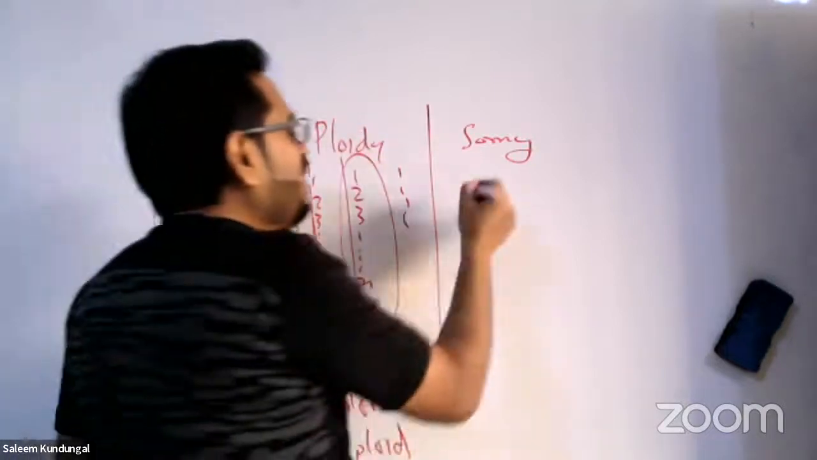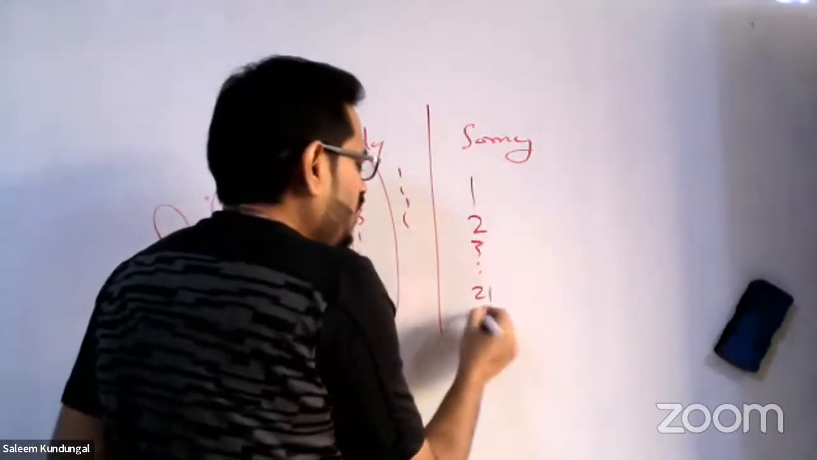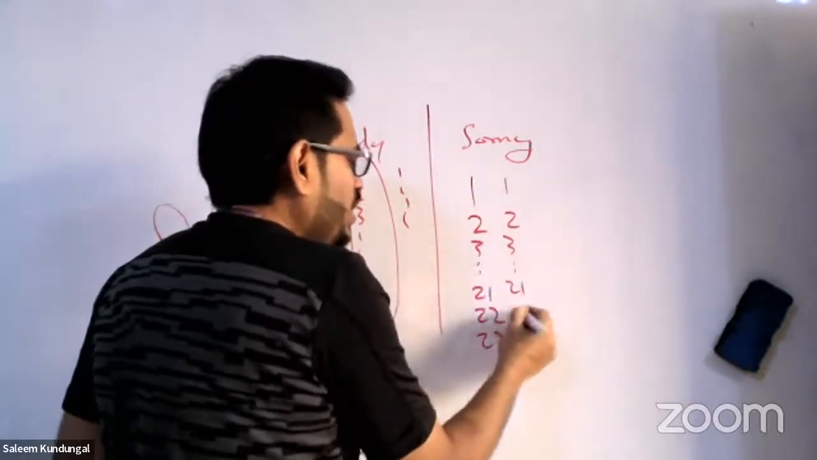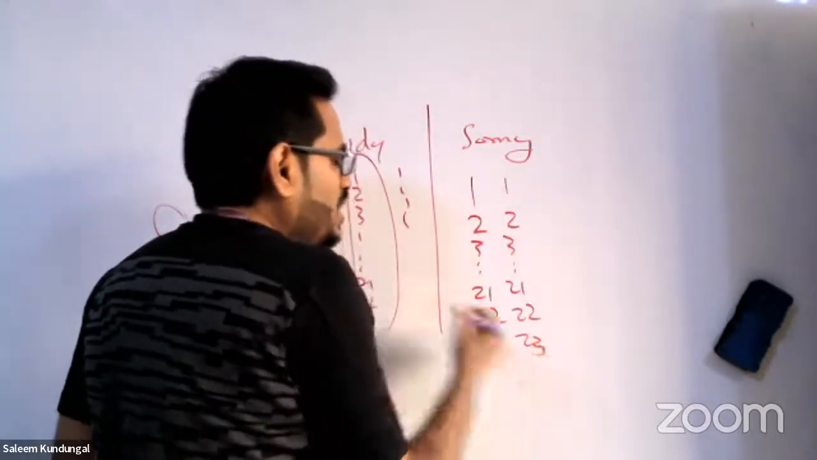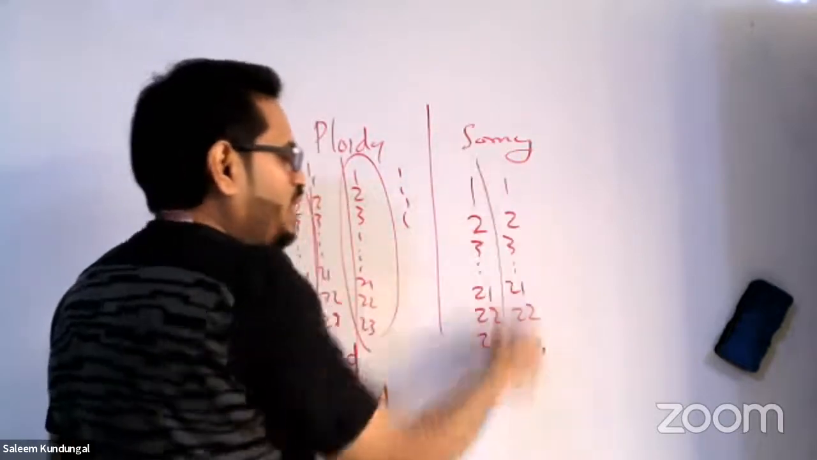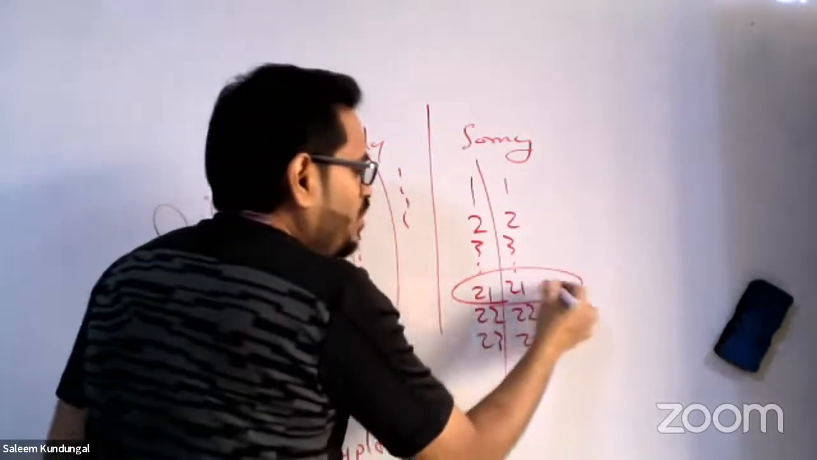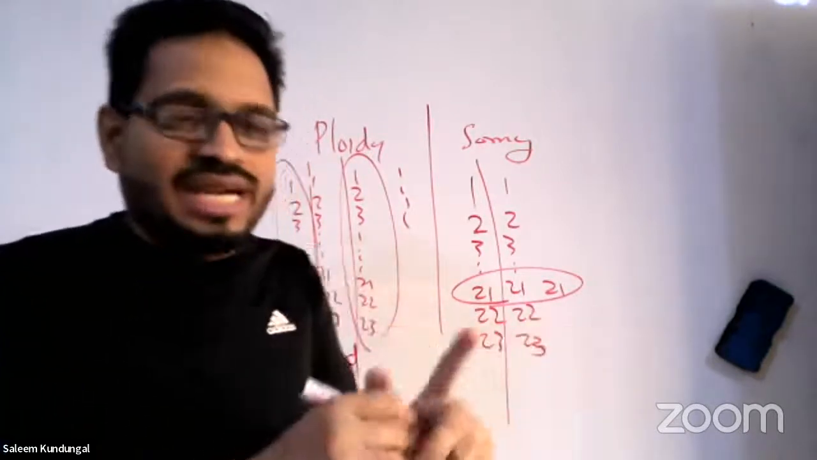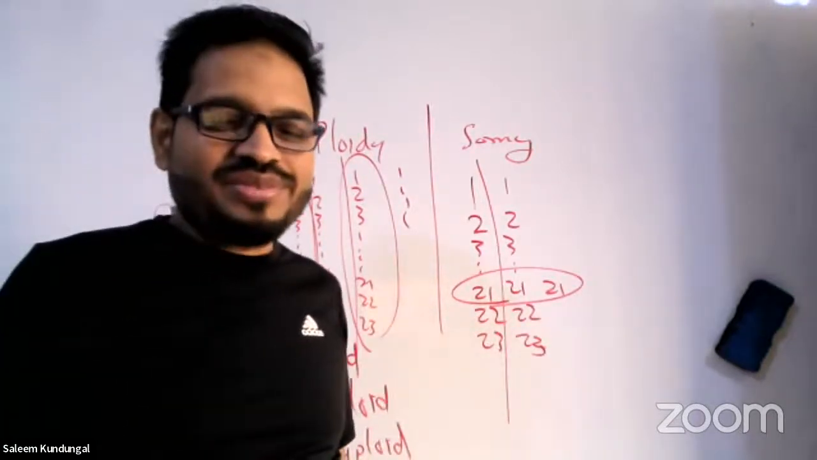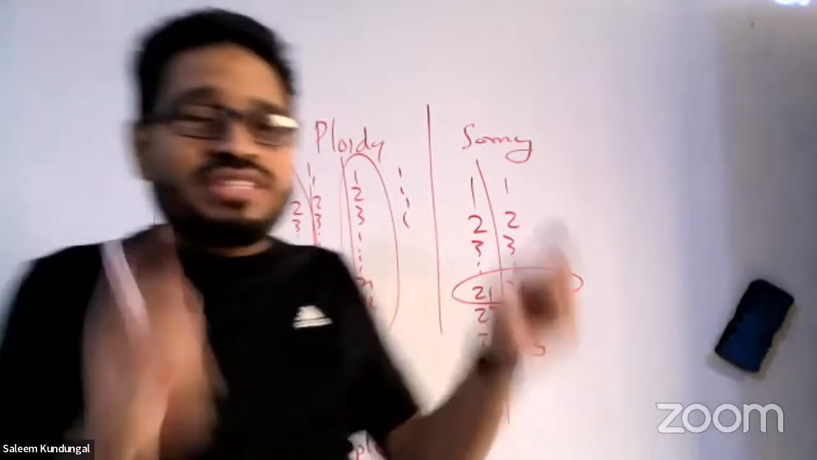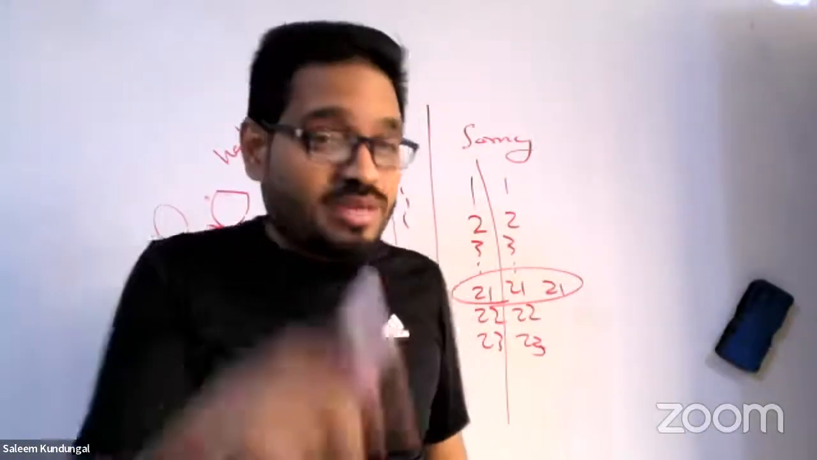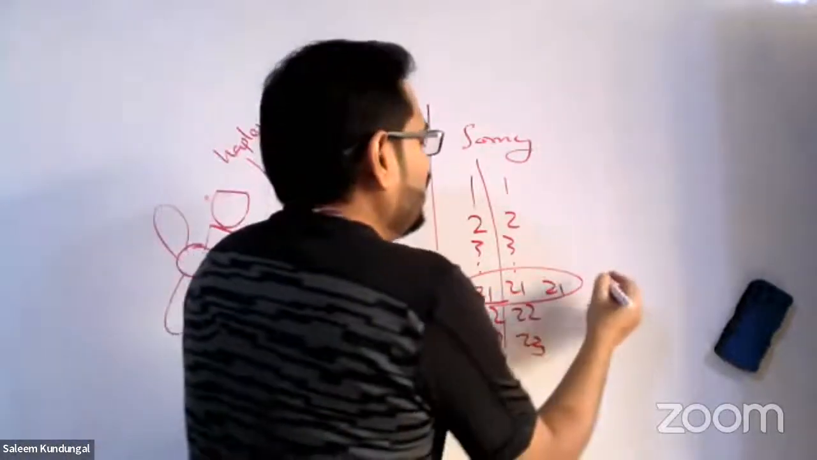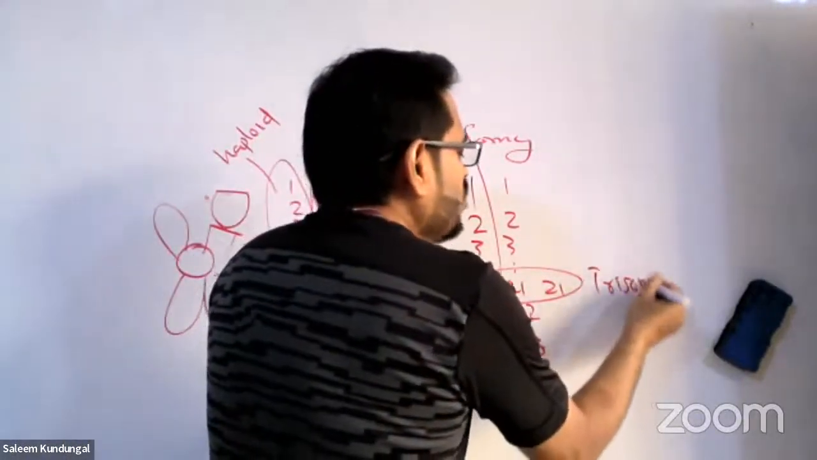What is somy then? 1, 2, 3, 21, 22, 23. So sometimes, a full chromosome set will not be added. One chromosome alone is added as extra. Here, for example, the 21st chromosome is added as extra. So how the 21st chromosome alone came there, that we must know. Anyway, this is called trisomy. What is it called? Trisomy.